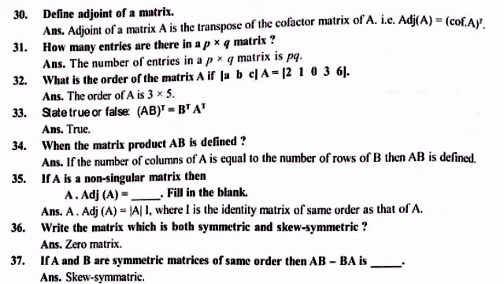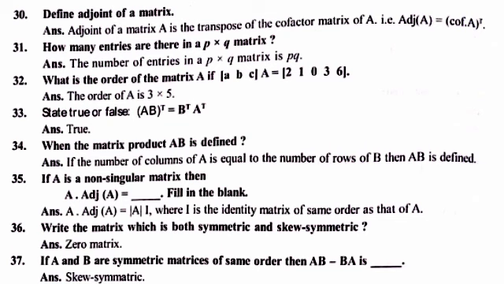Then 35, A into adjoint A is equal to determinant A into I. Just some time before I was discussing this question. And then is 36. 36 is also one question, right? The matrix which is both symmetric and skew symmetric, and the answer should be the zero matrix, one of the important questions. 37: A and B are symmetric matrices of same order, then AB minus BA is skew symmetric.